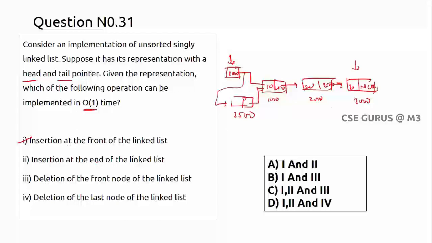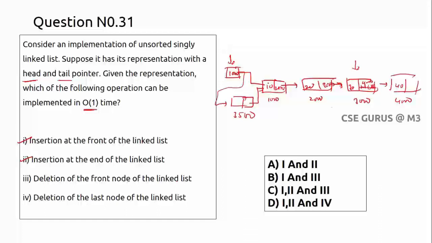Insertion at the end of the linked list. Can I insert at the end? In general, if I want to insert, what will you do? You have the head pointer, head's next, and like this you will go until you get null, which takes big O of n. But here we have the tail pointer directly, so I'll go directly to the tail and insert a node. After inserting, let us suppose this is 4000. I'll write 4000 here and the data, and I'll insert, which is also big O of 1, without touching these things.